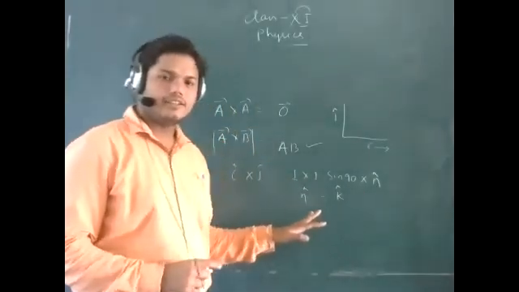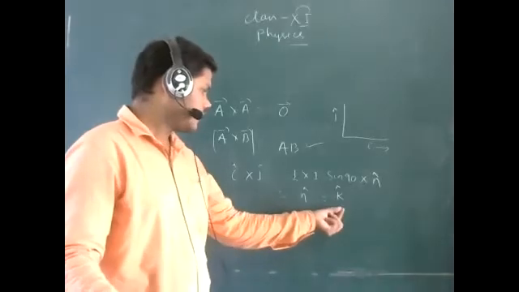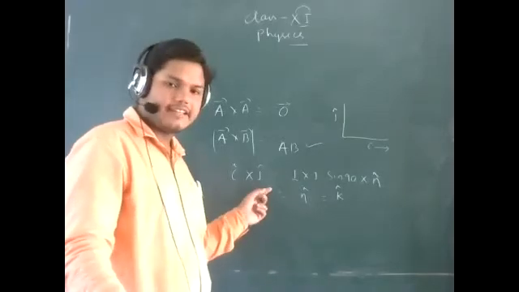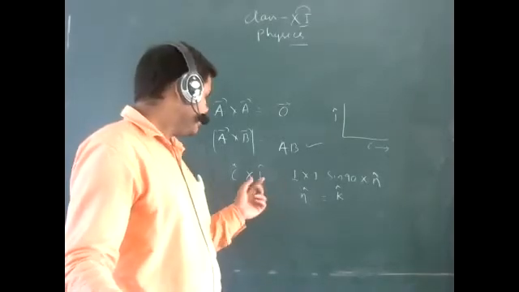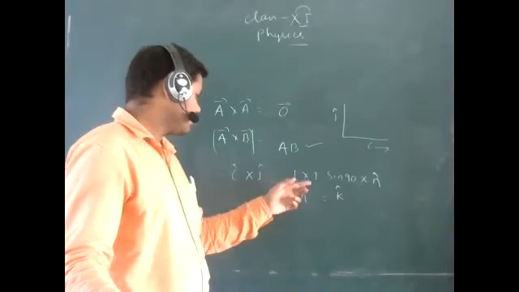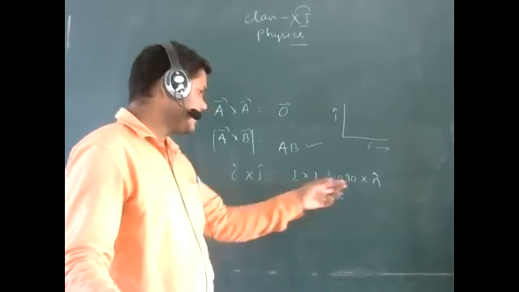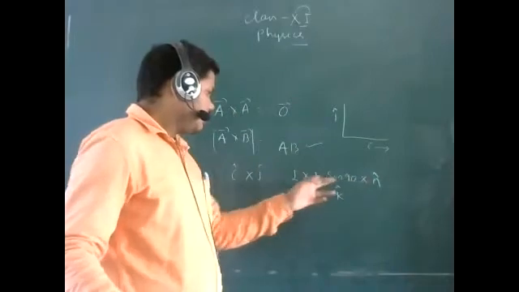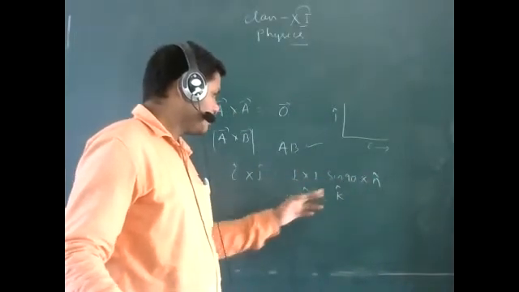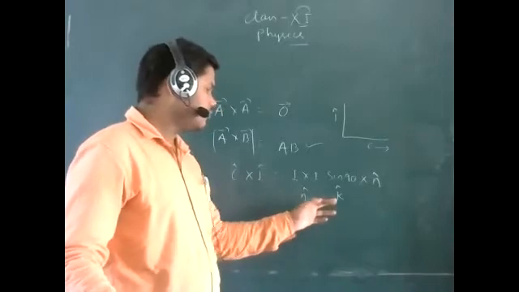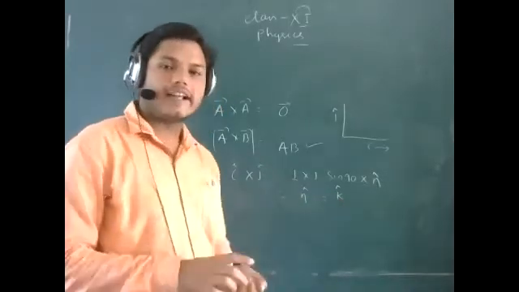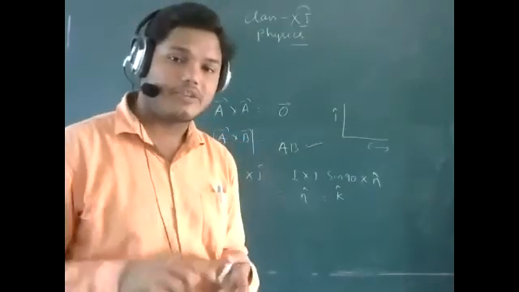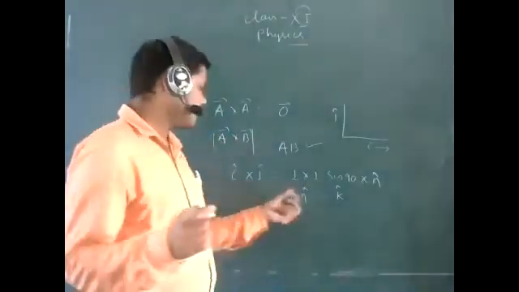Okay, got it? How can the n cap be converted into k cap? See, if you're finding the cross product between i cap and j cap, first you have to find the magnitude of i cap, which is 1, and the j cap magnitude is 1, and sine 90 theta. Then all will be 1, the sine 90 value will be 1, and only n cap is remaining. Yes or no? So n cap will be k cap. Why? Because we know that n cap is a unit vector that is directed perpendicular to the direction of a and b, perpendicular to the direction of i cap and j cap. So it will be k cap.